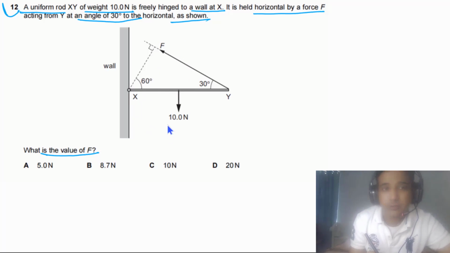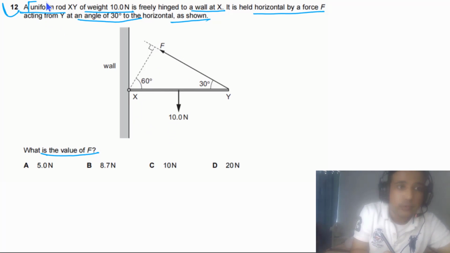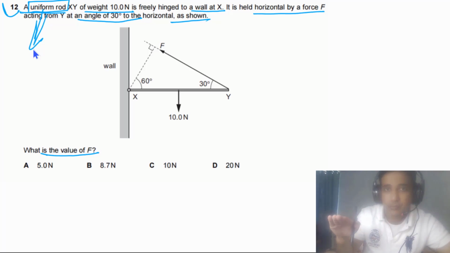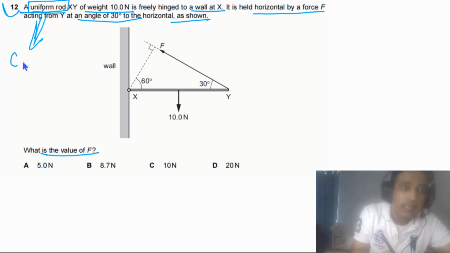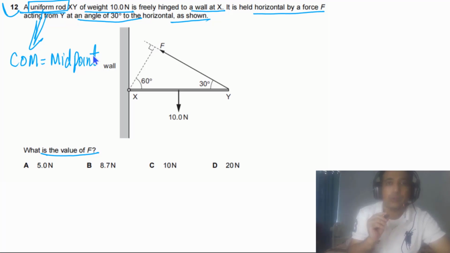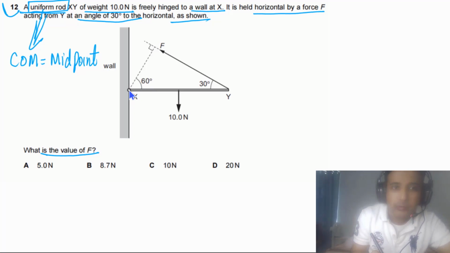In order to answer this question, first of all, we need to look at the uniform rod, uniform beam. Uniform simply means that its density is the same throughout. If density is the same, it means that the center of mass is at the midpoint of the rod. So this is the first thing we need to understand. Now we need to answer this question.